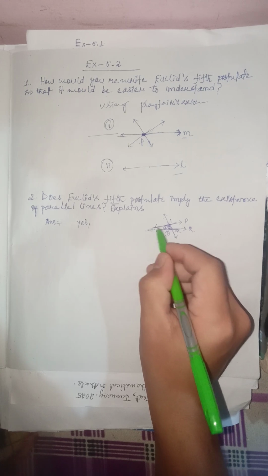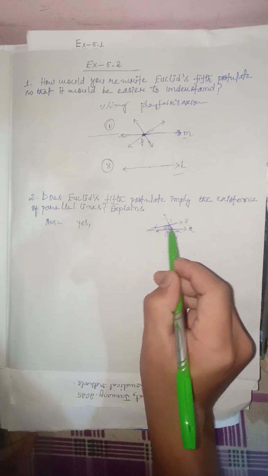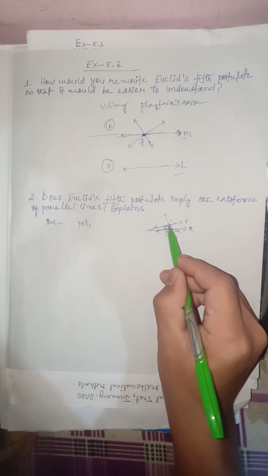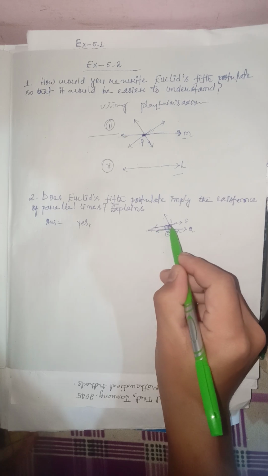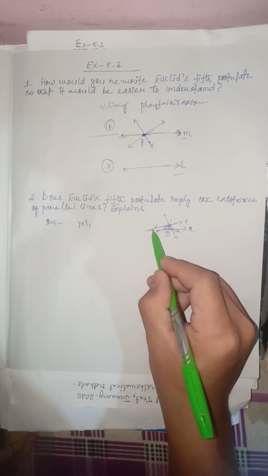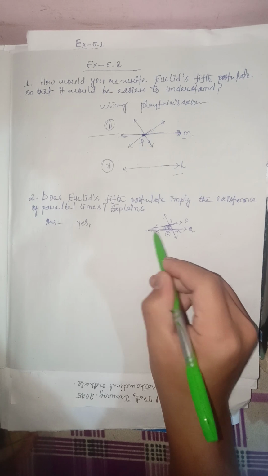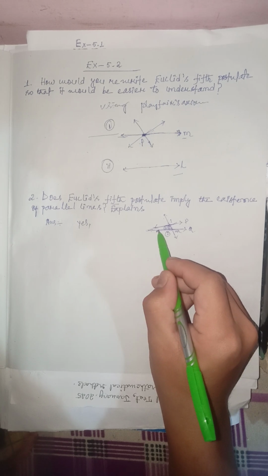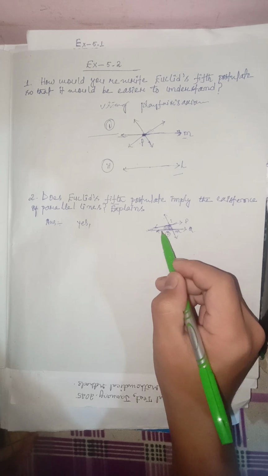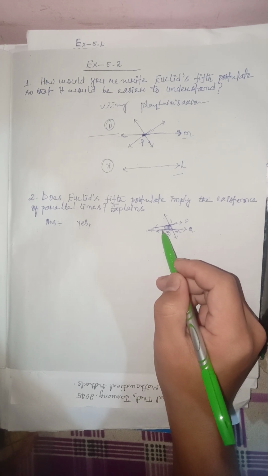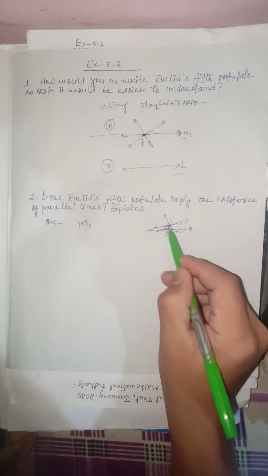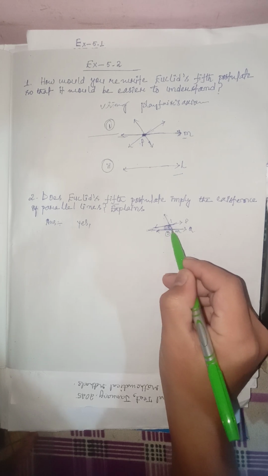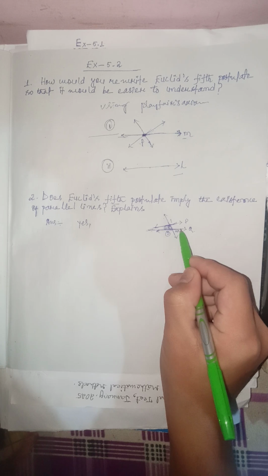The reason why these two lines will meet each other is because the angle that we got after adding these two interior angles is less than 180 degrees, right? If it is exactly 180 degrees, then these two lines will not intersect each other even if produced indefinitely, then they will be parallel to each other. From that we can conclude that Euclid's fifth postulate implies that if the sum of these two angles is exactly 180 degrees, then the lines will be parallel to each other, this one and this one. Okay, that's it.